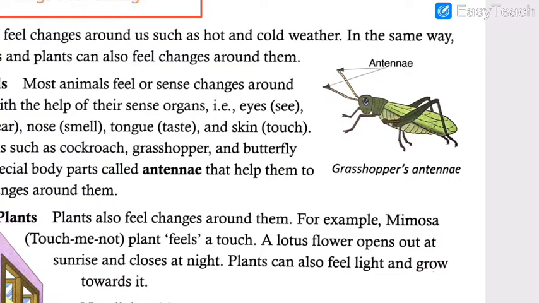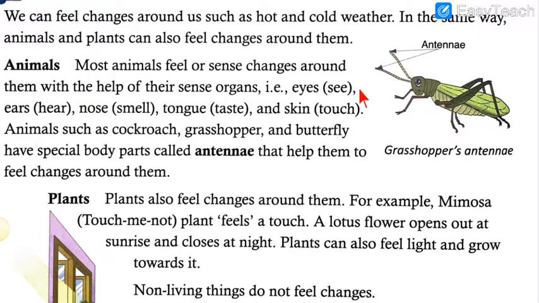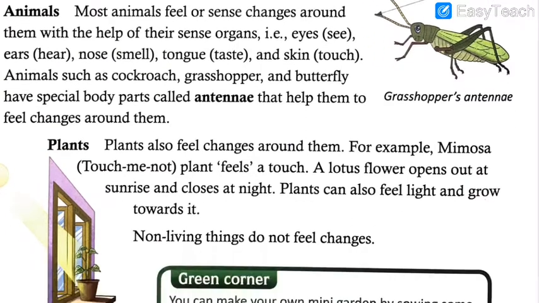So this is grasshopper, and I hope that 90% of the students might have seen this insect. So this is their antenna. They can feel the changes through the antenna. Just imagine, every different living organism has their different specialities. So this is how even the cockroaches have. I know that all of you know what the cockroach is, and all of you might have seen cockroaches many times in your life. So they even have this antenna if you have seen the cockroaches.